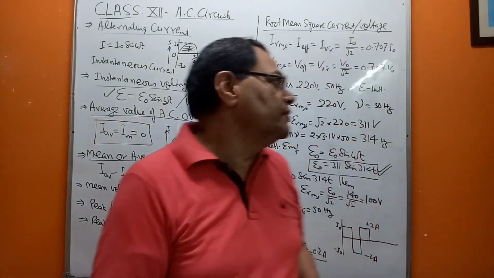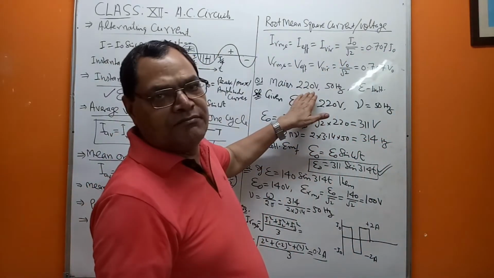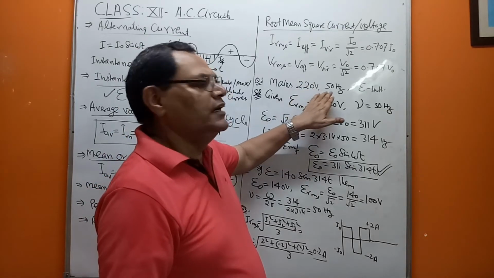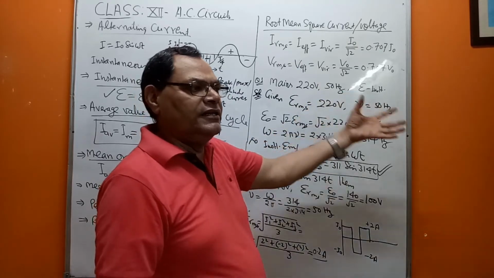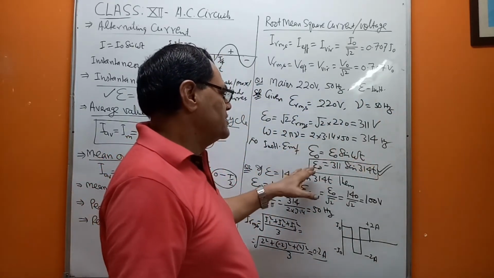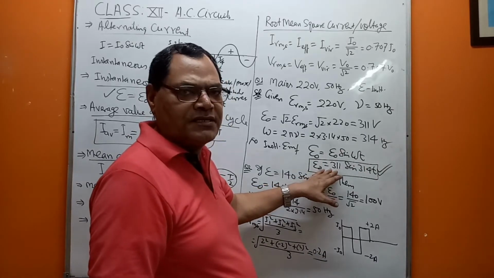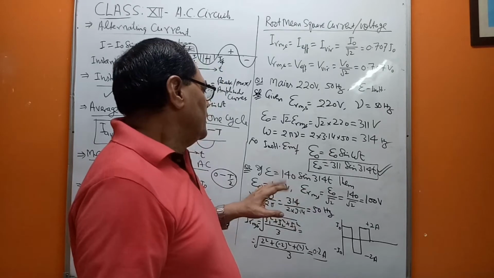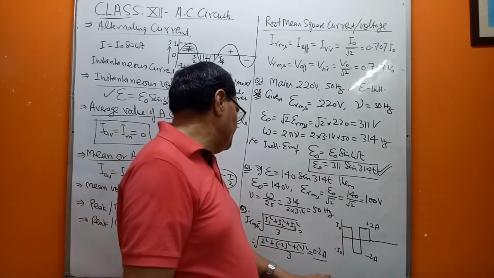Okay, if our AC mains is marked in this way, that is voltage 220 and frequency 50, then the AC voltage drawn, or coming here, is represented by this expression. Clear? Yes.